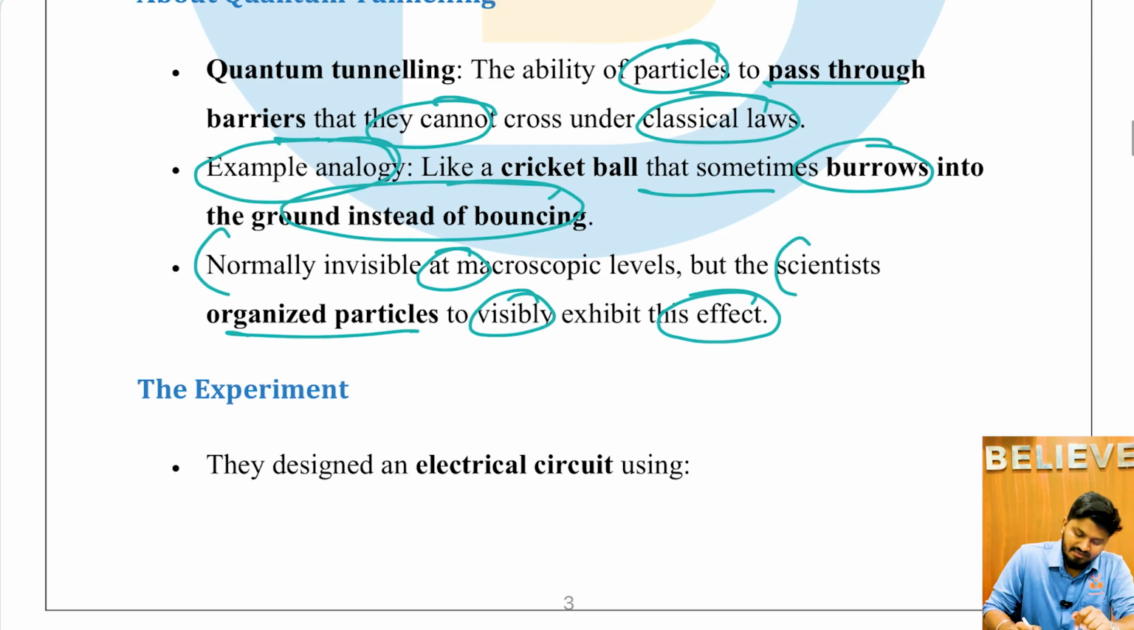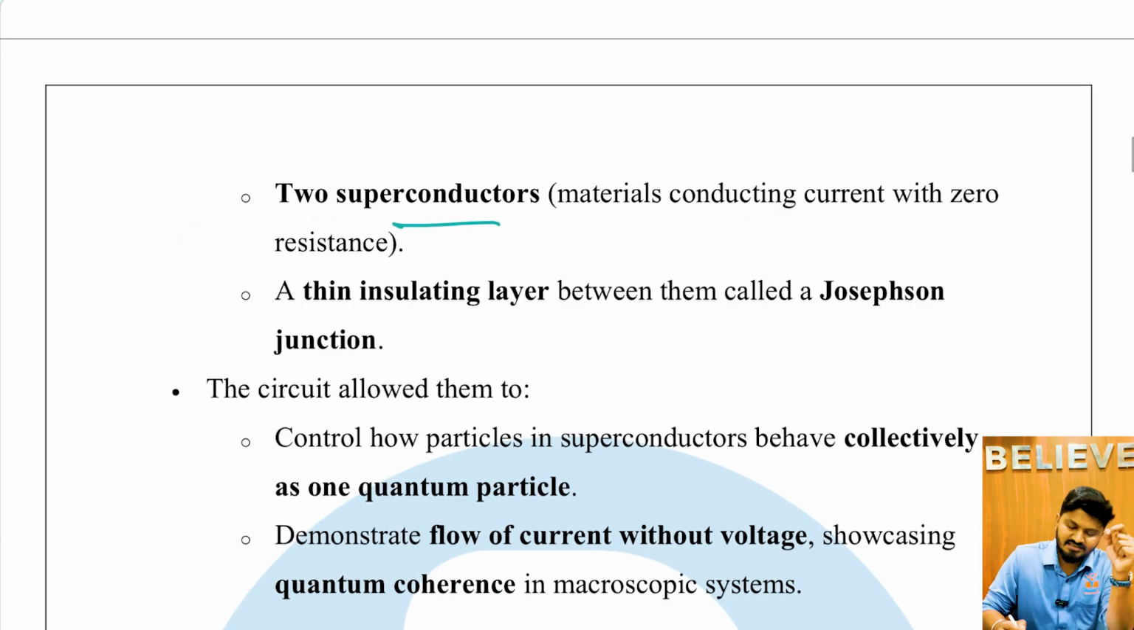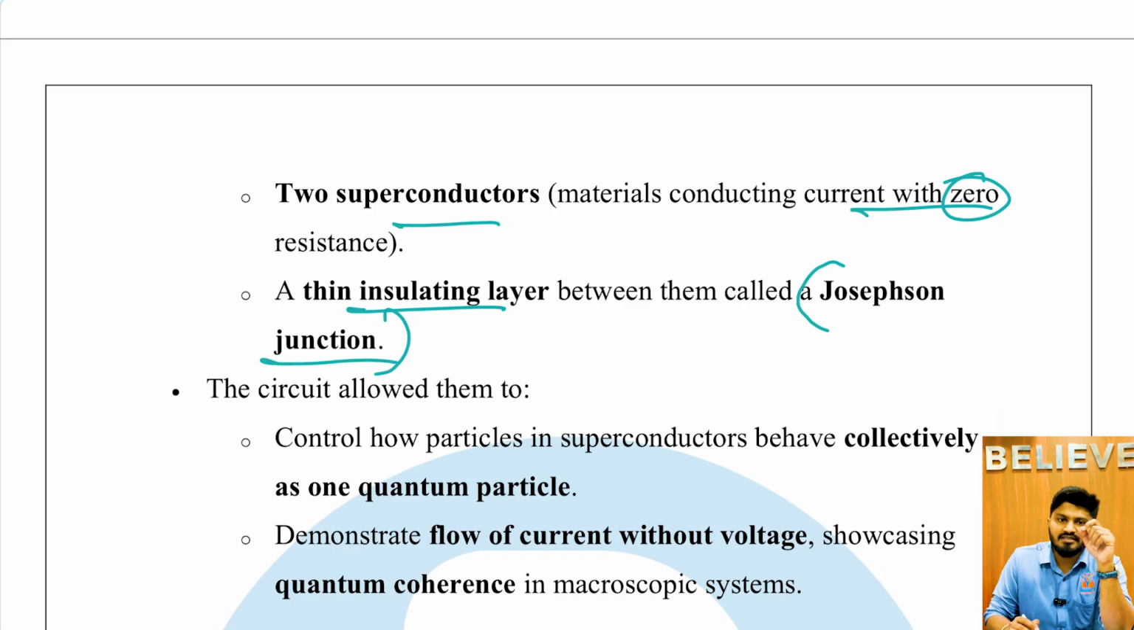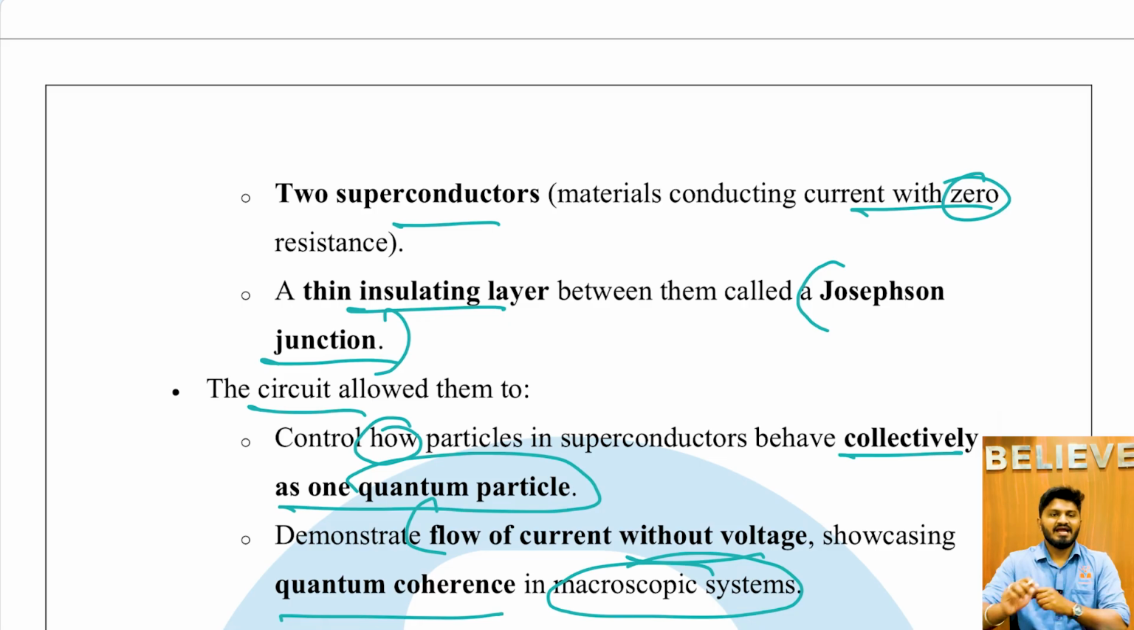The experiment designed an electrical circuit using two superconductors, that is, materials conducting current with zero resistance, and a thin insulating layer between them, called a Josephson junction. They used this method to show quantum tunneling. The circuit allowed them to control how particles in superconductors behave collectively as one quantum particle and demonstrate flow of current without voltage, showcasing quantum coherence in microscopic systems. So what was theoretical, they were able to show at a practical level.